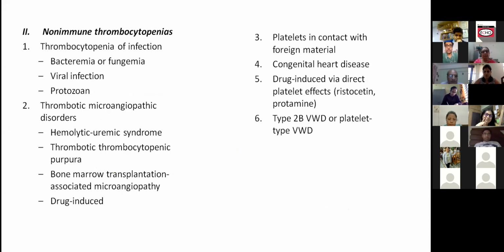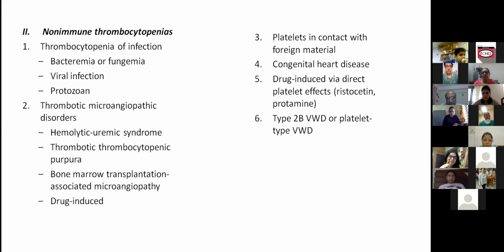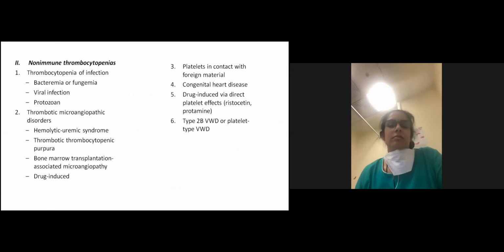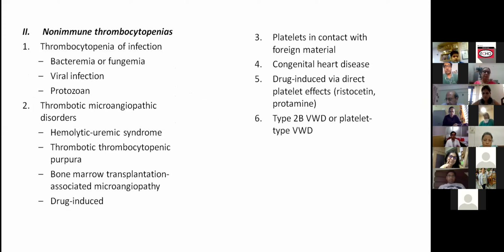Among the non-immune causes, the thrombocytopenia of infection is the most common, which could be because of bacteremia, fungemia, viral infections, or protozoal infections. The other causes could be thrombotic microangiopathic disorders, sepsis, TTP, bone marrow transplantation associated microangiopathy, and drug-induced thrombocytopenias. Platelets in contact with foreign material can also present as non-immune thrombocytopenia. Similarly, congenital heart diseases and drug-induced causes, which could be because of direct platelet effects like in risperidone. And type 2B von Willebrand and platelet type von Willebrand factor can also present with non-immune thrombocytopenia.